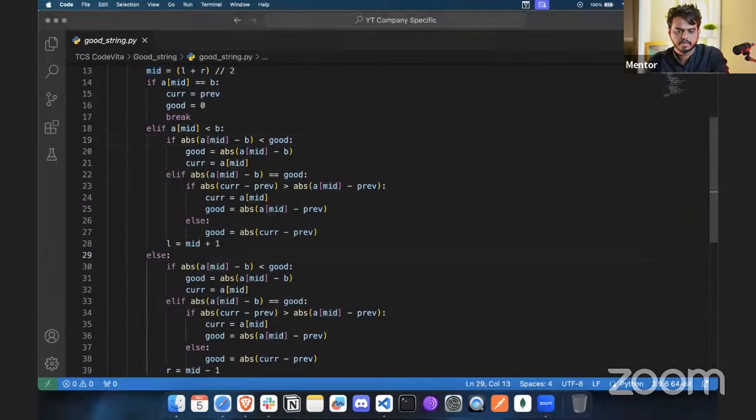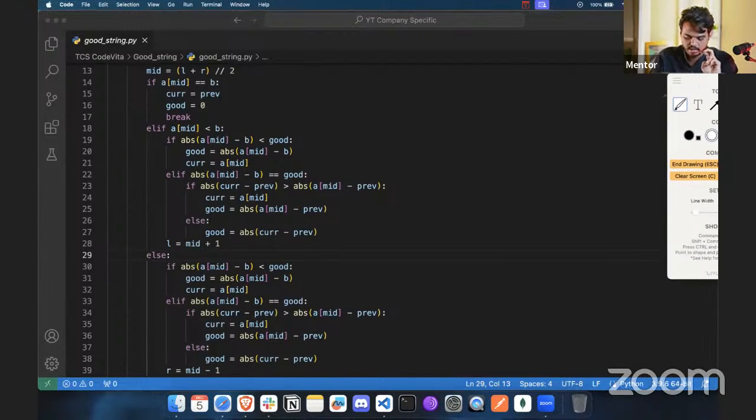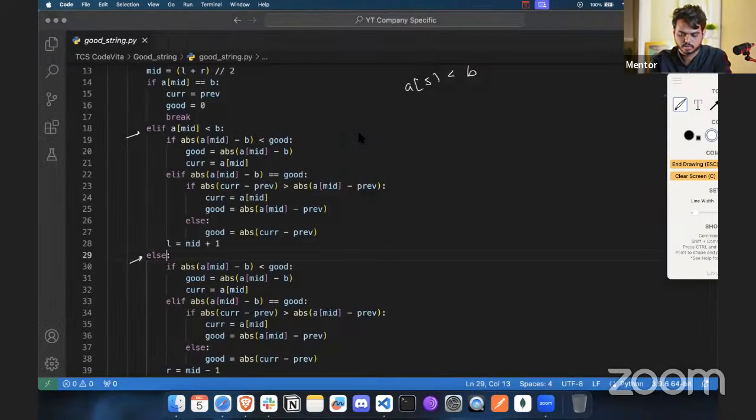So here we will go back to the else part like I've shown. So we need to check the 3 conditions in terms of the binary search. So whenever that condition is good, for example, let's say initially A of mid is less than equal to B. So basically A of mid that we have is A of 5. A of 5 value that we have here is 0, 1, 2, 3, 4, 5, which is 105. We will check if it is less than the value of B, which is 86.